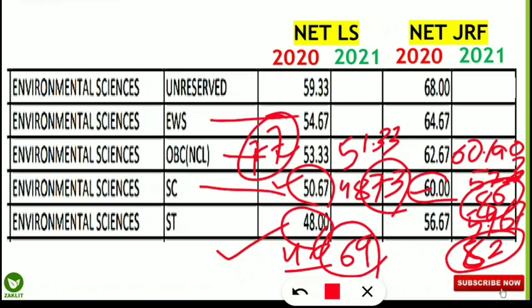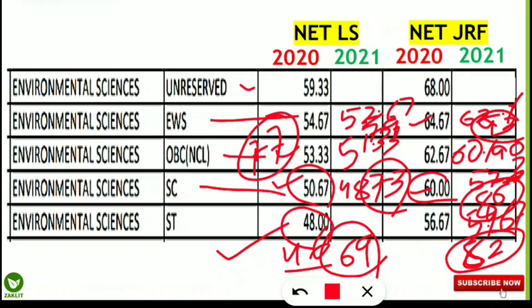Similarly for the EWS category, 54.67 was last year's cutoff, and this year I am predicting it will be a bit less, that will be 52.67. So you have to do 79 questions correctly. And similarly for JRF EWS, 64.67 was the last year cutoff, and my prediction is it will be around the same or 62%. That means 93 questions you should have done correct minimum.